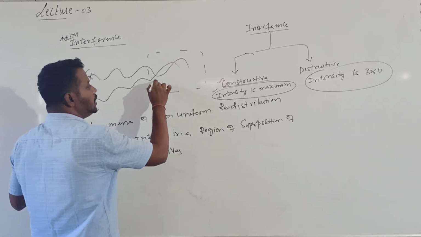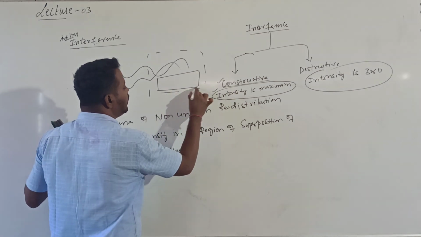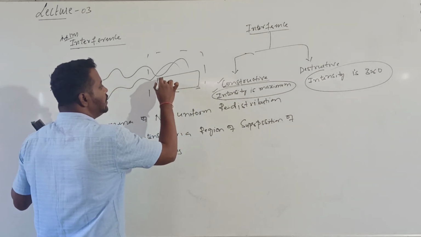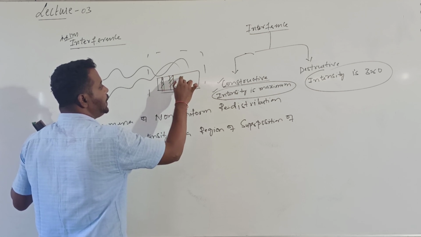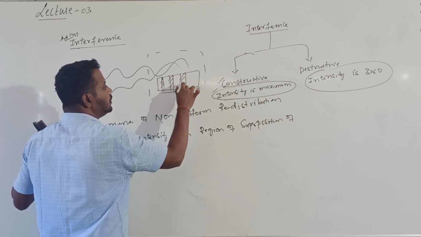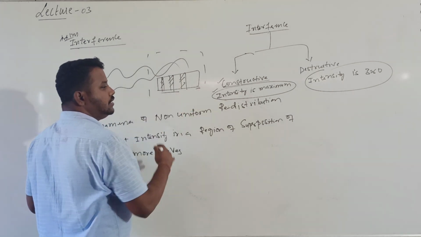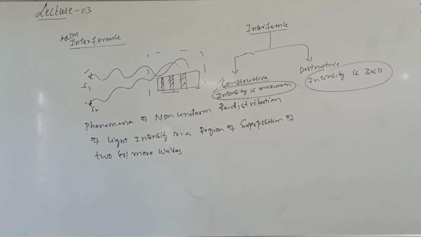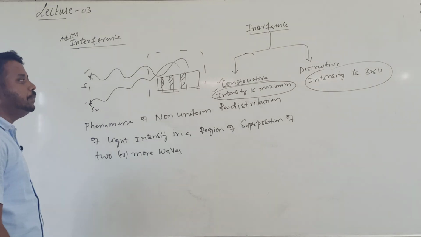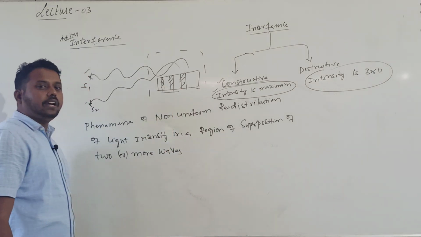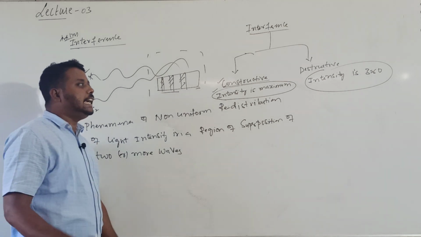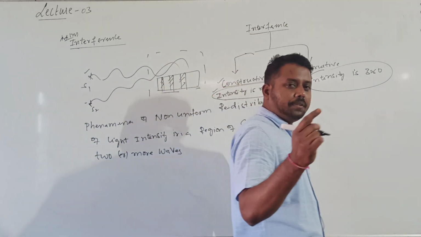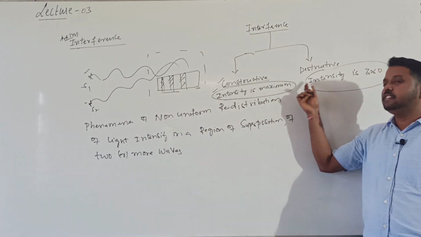In this region of superposition, we can see a color pattern, alternate bright and dark bands. Where it is bright and where it is dark, you can see alternate bright and dark fringes. They are called interference fringes. We will come to know about that. Just so you know, interference is of 2 types: one is constructive, the other is destructive.